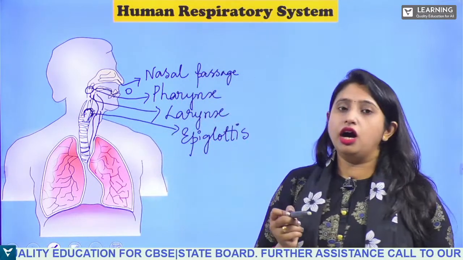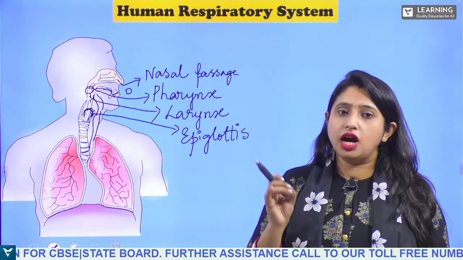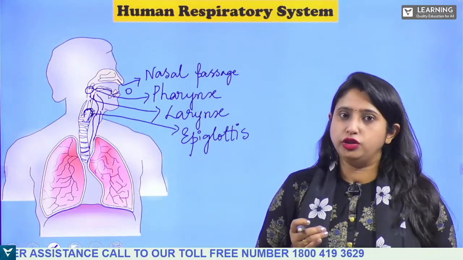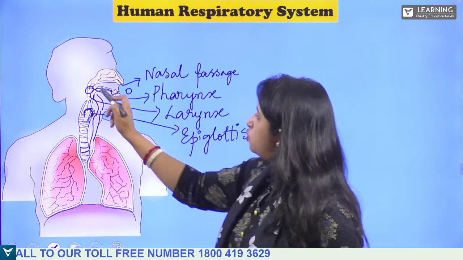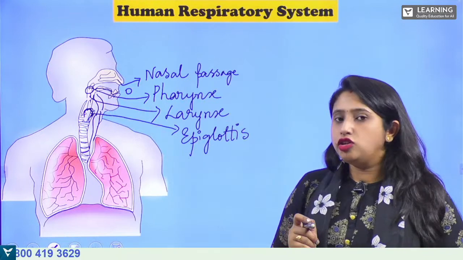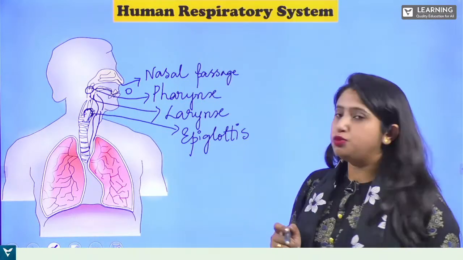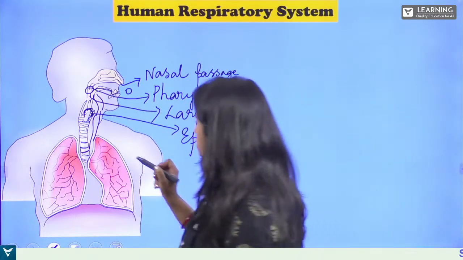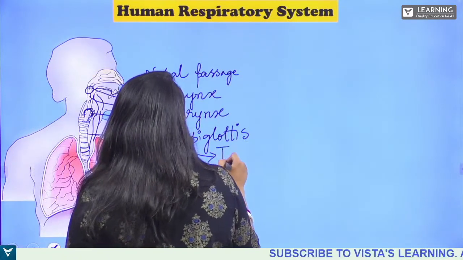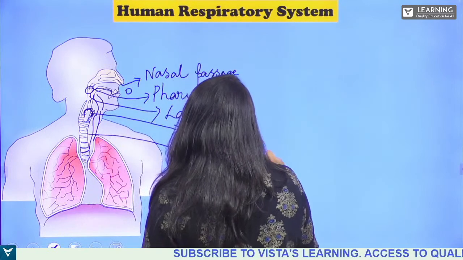Epiglottis is a very thin cartilaginous covering, present in order to protect the entry of food, so that food should not go from the pharynx into the airway. After the epiglottis, the trachea is present.